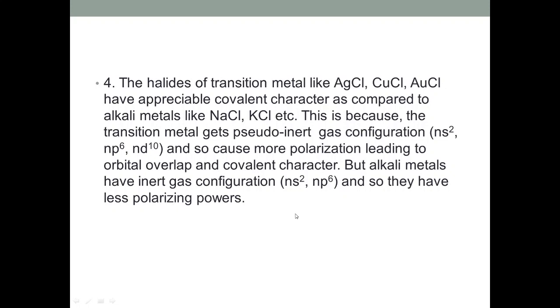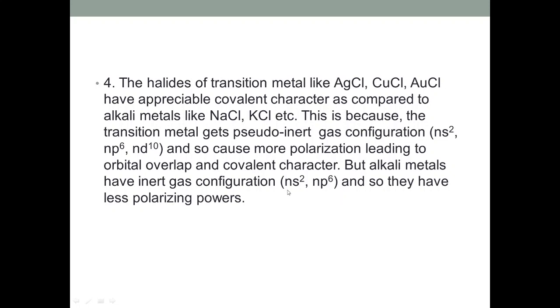The fourth one is this: the halides of transition metals like AgCl, CuCl and AuCl have appreciably covalent character as compared to alkali metal halides like NaCl and KCl. Why? Because in NaCl and KCl the cation shows inert gas configuration, but Ag plus or copper plus show pseudo inert gas configuration.